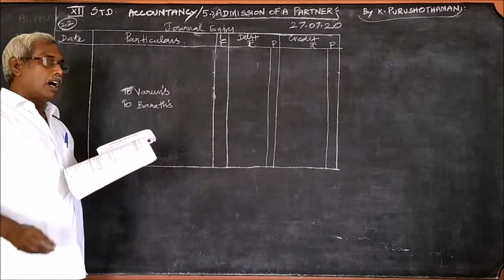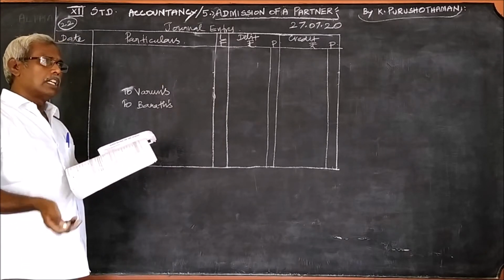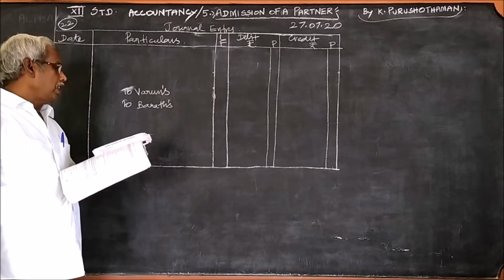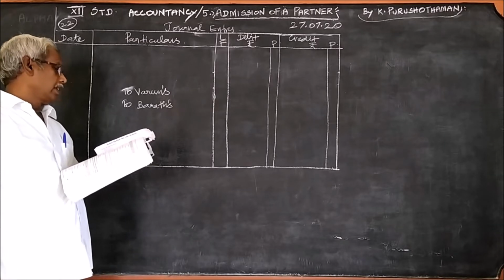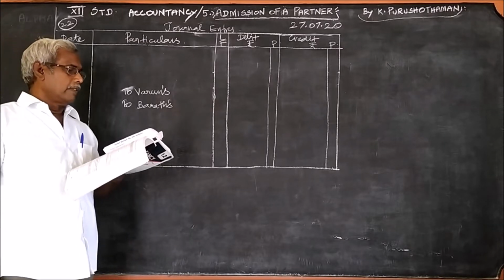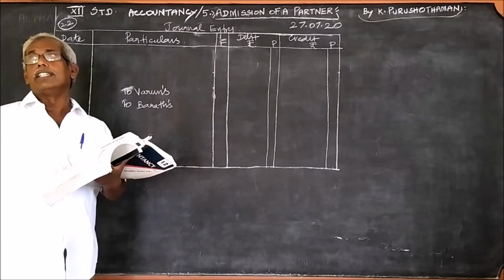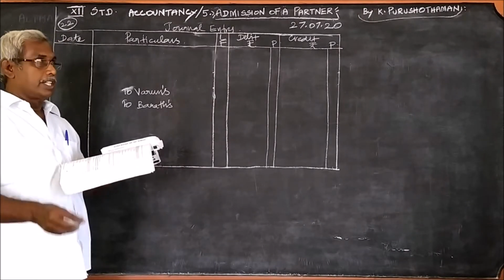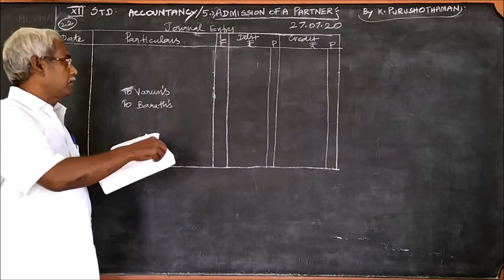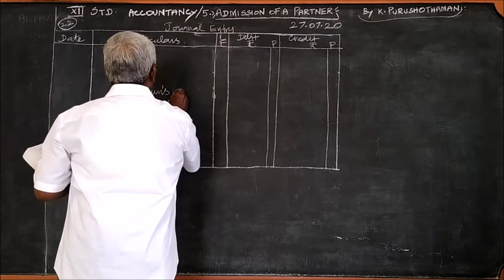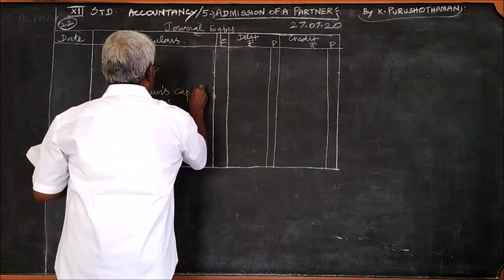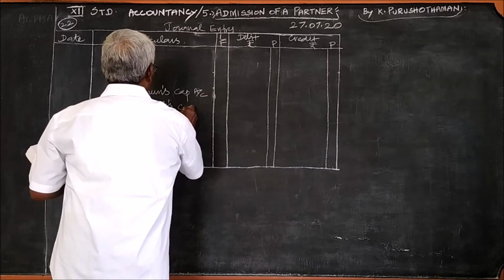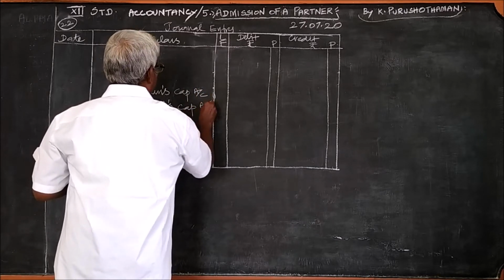Capital account or the current account? What is followed there? The fluctuating capital method is followed. Since it is fluctuating capital method, we should write Varun's capital account to Bharat's capital account.